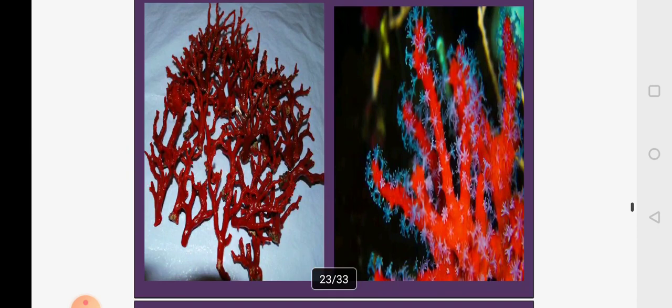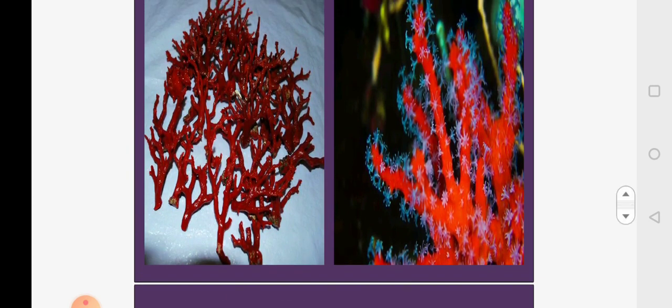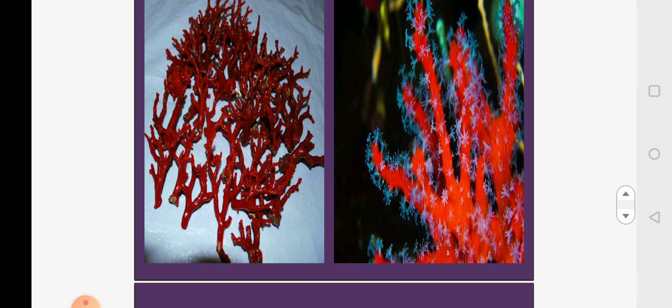So here is a picture of Corallium rubrum. There are 2 pictures. On the left side you are seeing the dried skeleton of the Corallium rubrum where the polyps are removed, and this will be processed and cut to make the precious red coral. On the right side you are seeing a live Corallium rubrum. You can see the colored polyps with the autozooid tentacles put out.